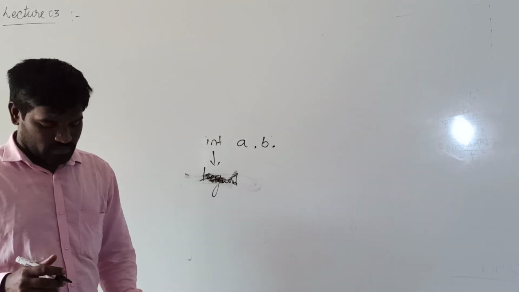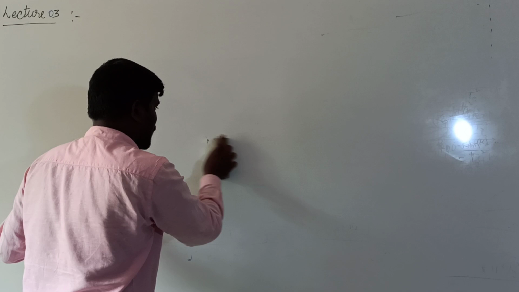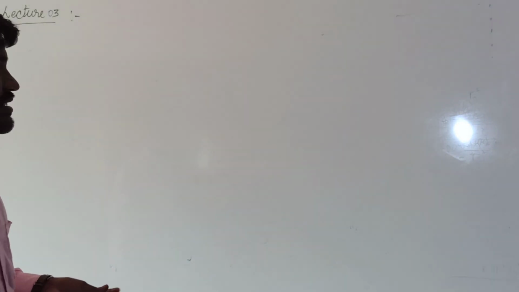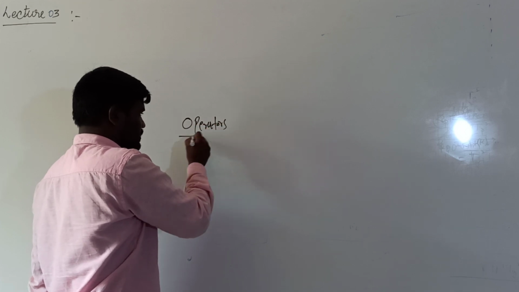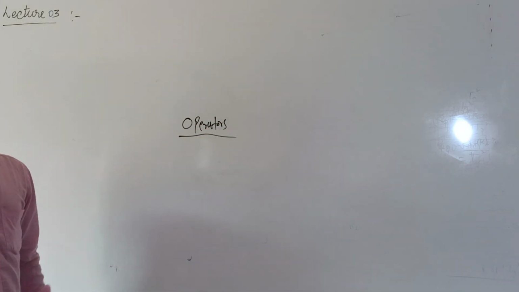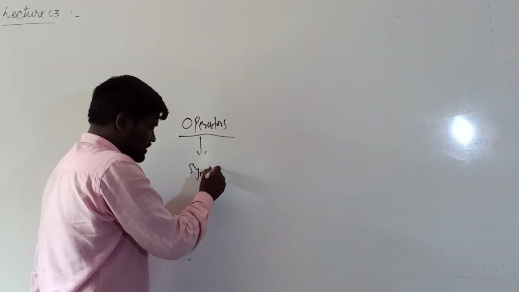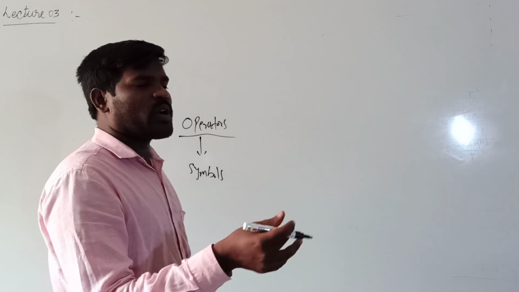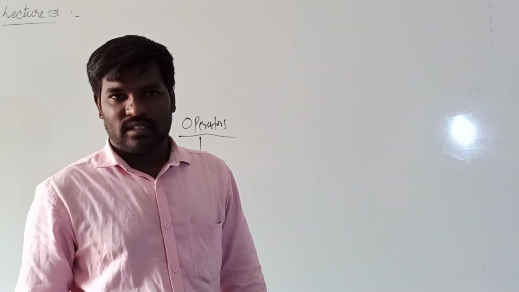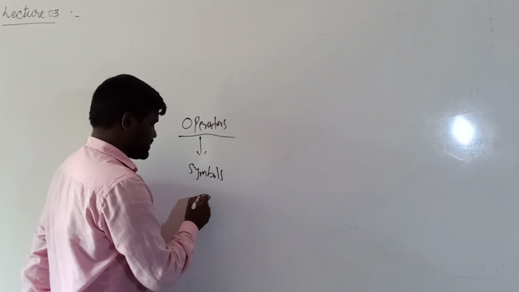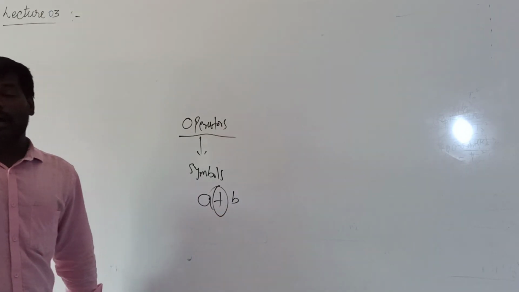So the next is operators. Here operators are nothing but symbols. Operators are the symbols to perform some task or some mathematical operations. For example, if we consider a plus b, here plus is the operator and a and b are the operands.